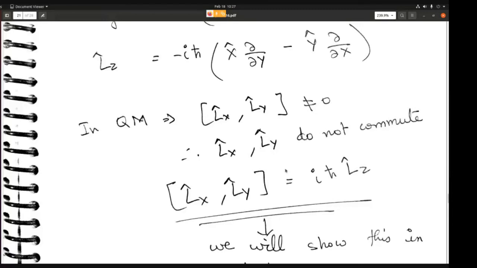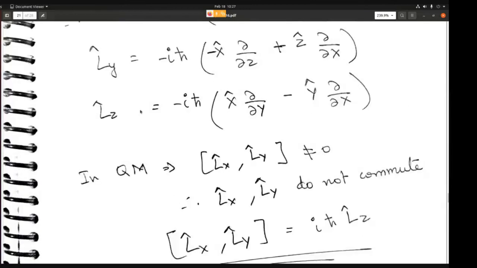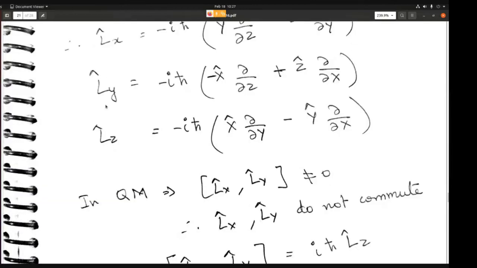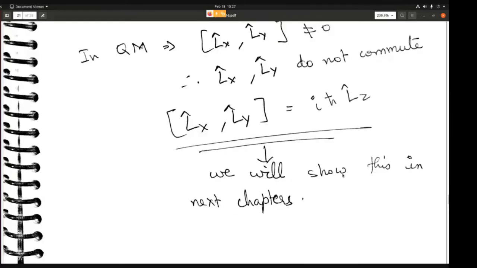But because you already know the commutator relation, just know for now that any of these three operators do not commute with each other, and the commutator of Lx and Ly is actually i h cross times the Lz operator. Okay, all right. Any questions up to this point?